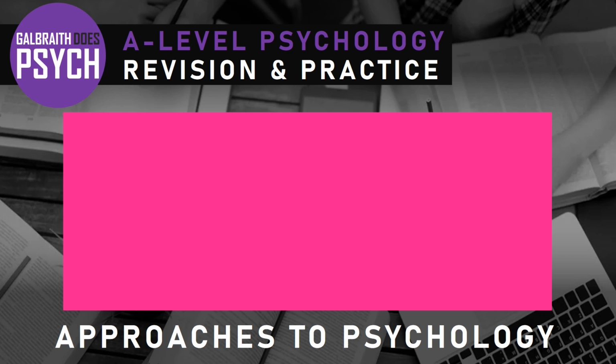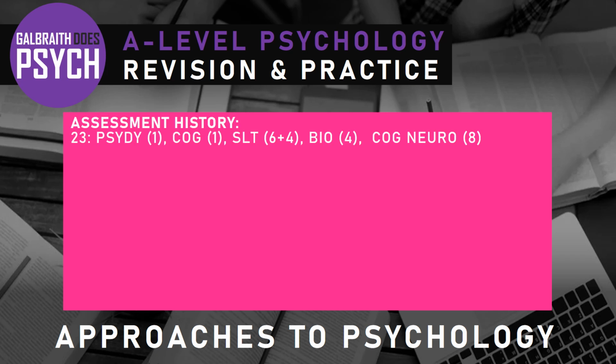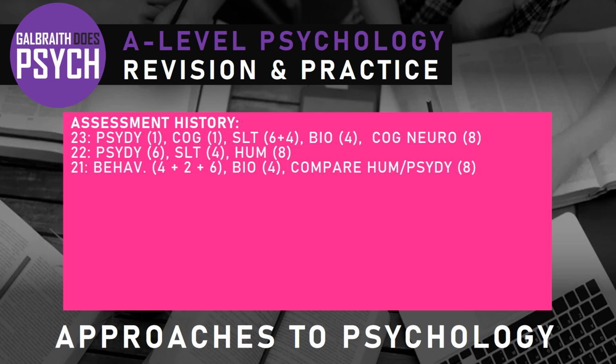So, approaches. Last year we had a bit of psychodynamic, a bit of cognitive, a fair bit of SLT, social learning theory, a little bit of bio, and then an 8 marker on cognitive neuroscience, which did throw some people, I think. Before that, psychodynamic, social learning theory, and humanistic. So that's psychodynamic and social learning theory twice already. Before that, a few on behaviourism, biological approach, and then a short essay comparing humanistic and psychodynamic.